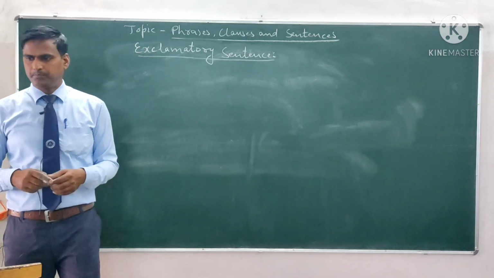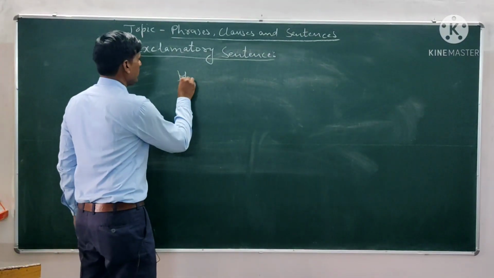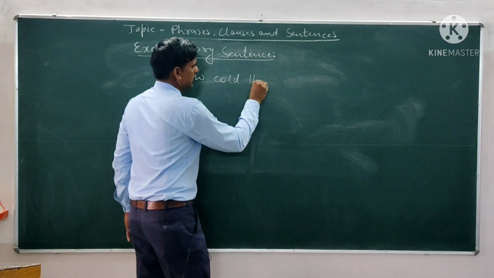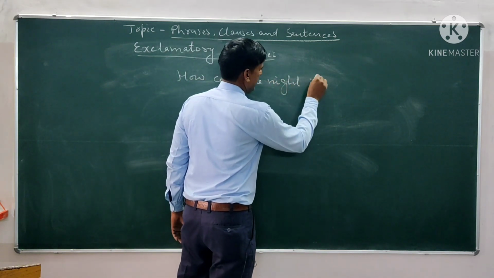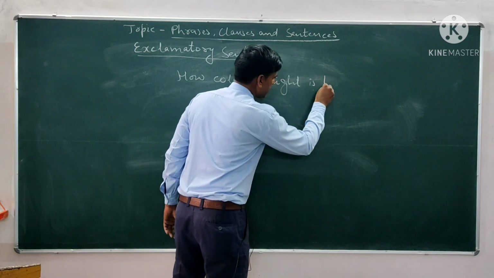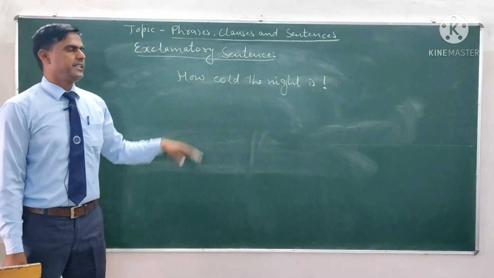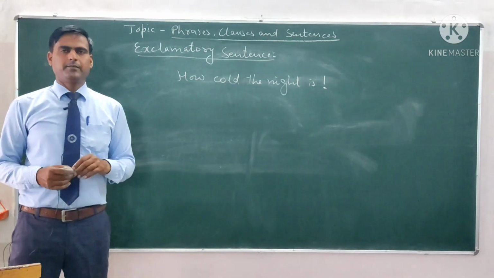For example, how cold the night is. We also use the mark of exclamation in exclamatory sentences. Mark of exclamation. How cold the night is.